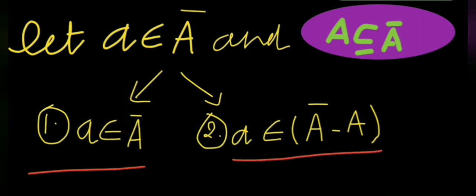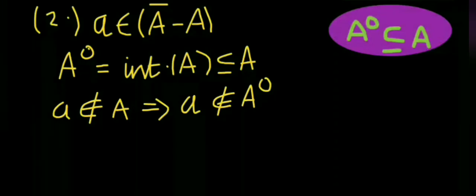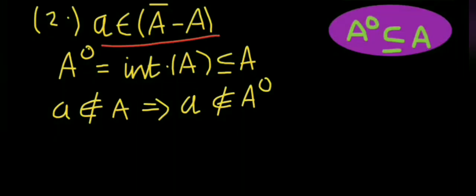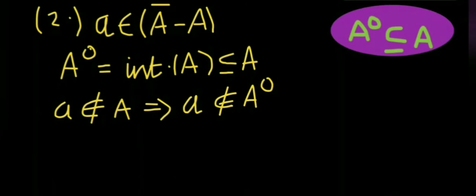Now we will discuss the second case, in which small a is not part of capital A, that is, a belongs to A closure minus A. So let us come to the second case. Here a belongs to A closure minus A. Now we will use the definition of interior point of a set. Also we will use the result that interior of A is contained in the set A, as it is the collection of all open sets contained in the set A.